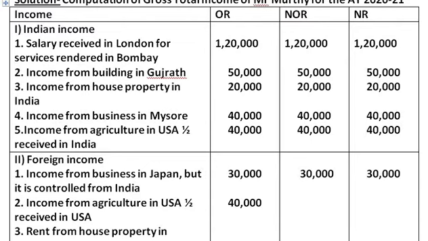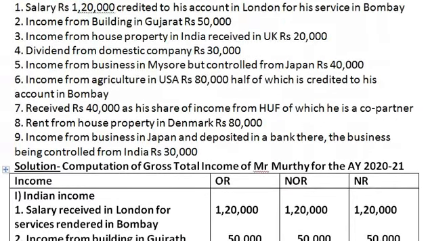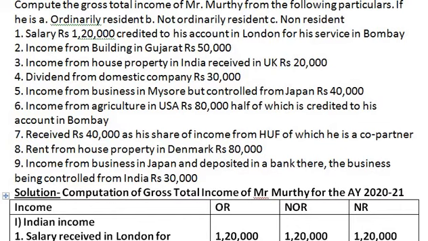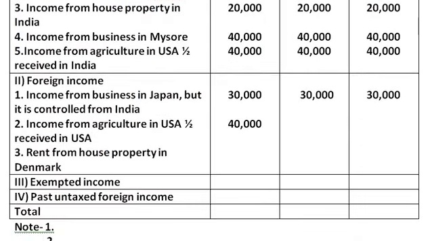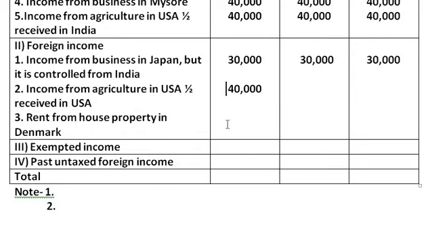Check out which is the next foreign income. Rent from house property in Denmark, the 8th point in the sum, amounts to rupees 80,000, which is taken only in one column as it is a foreign income.